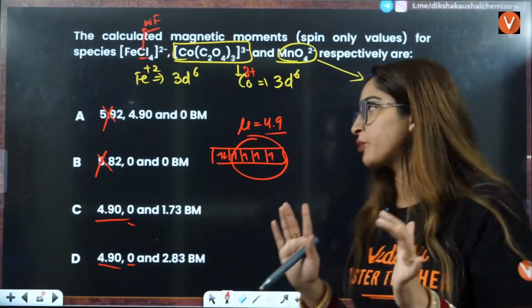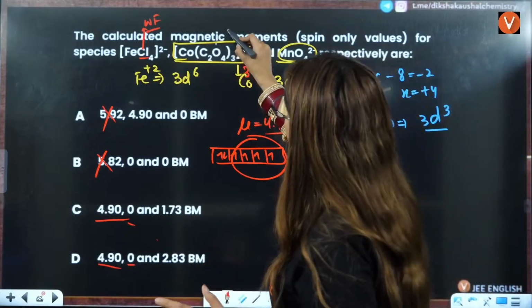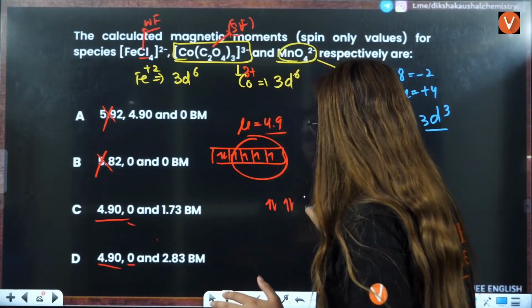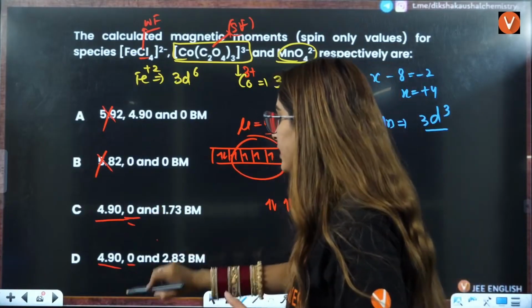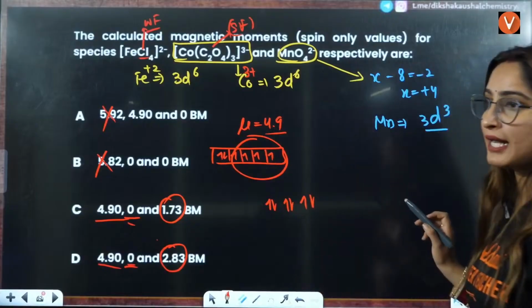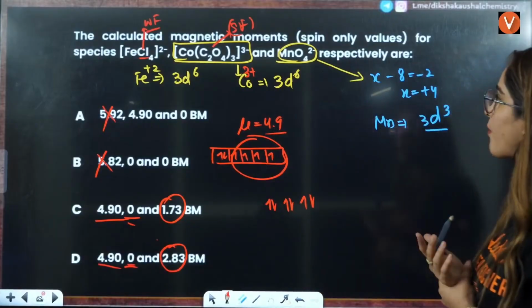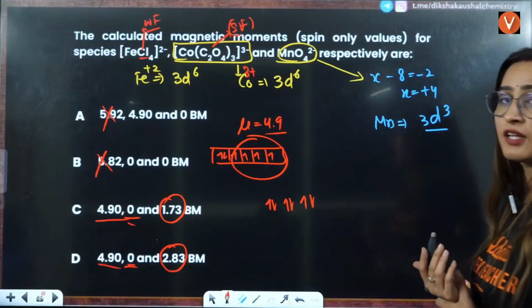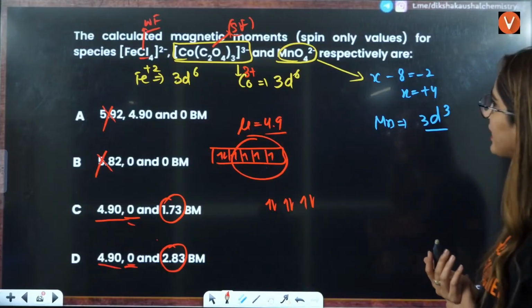That is the exception. So that is why this is behaving as a strong field ligand. It will cause pairing. So it will be 1, 2, 3, 4, 5, 6, and 0 unpaired electrons you will have. Now let us see whether here you have 2 unpaired electrons or 3. That depends upon whether there will be pairing or no pairing here.